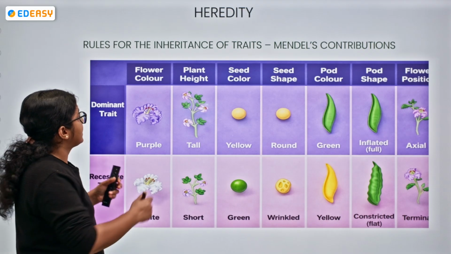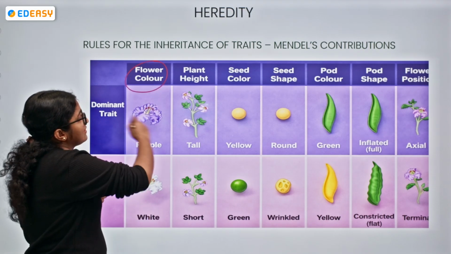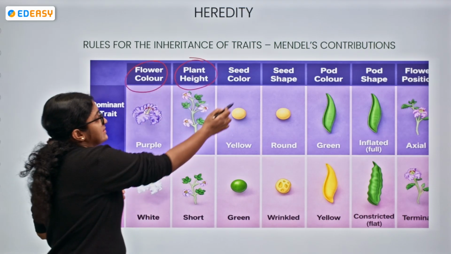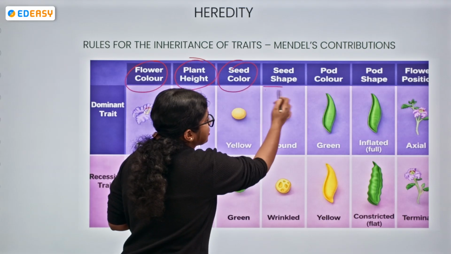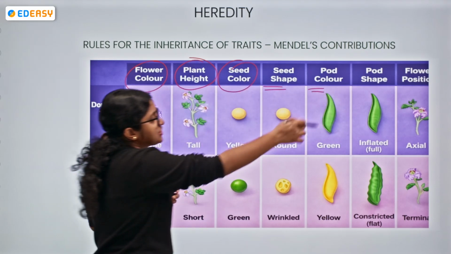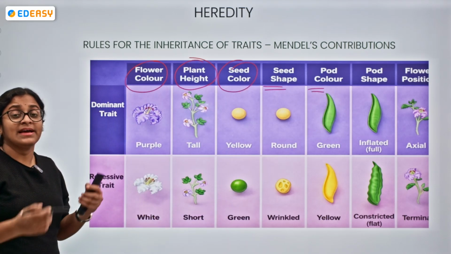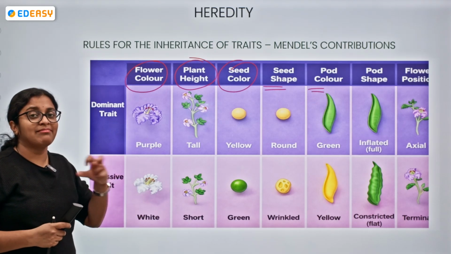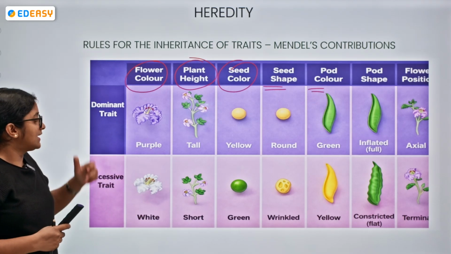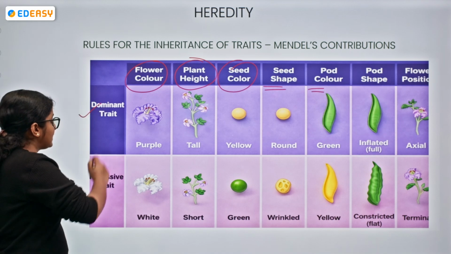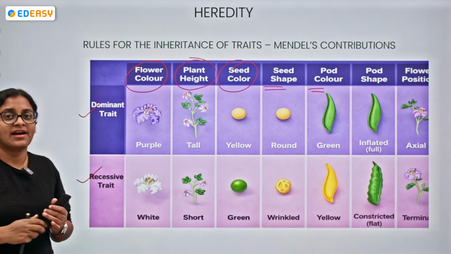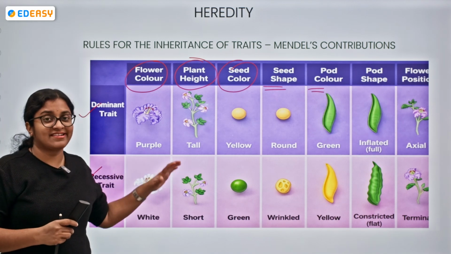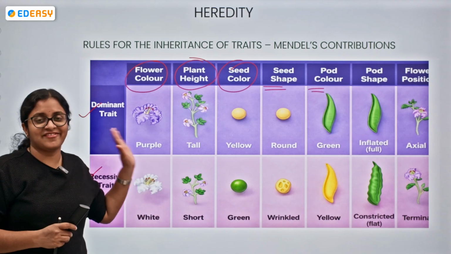Okay, so what are they? The flower color, the plant height, the seed color, seed shape, pod shape and pod position. These were the 7 contrasting characteristics taken by Mendel. Here we have the dominant trait and recessive trait. I'll tell you what dominant trait and recessive trait mean in a while.